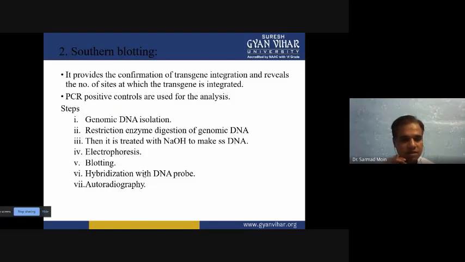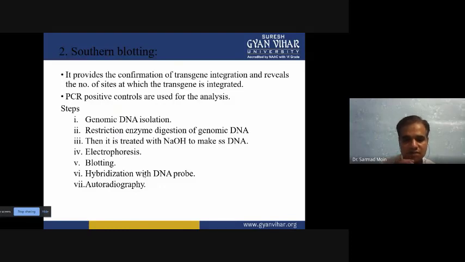Then after the blotting on the nitrocellulose membrane, you have to hybridize with a specific DNA probe. This DNA probe is nothing but a primer. If you want to detect whether your gene is there or not, you synthesize the primer according to the gene sequence, and it can bind on the single stranded DNA.